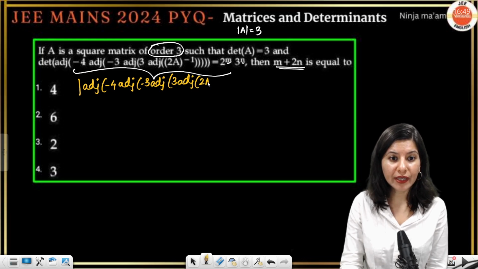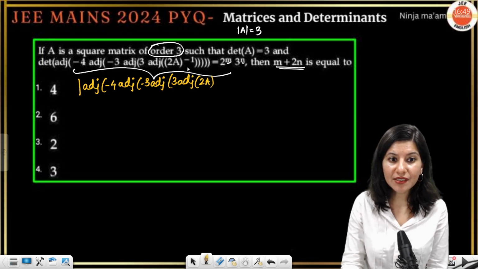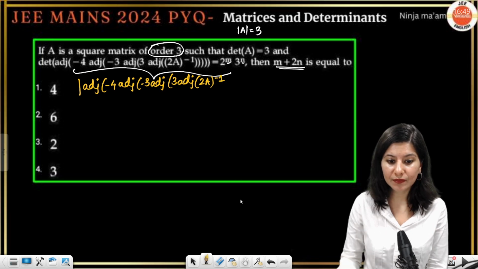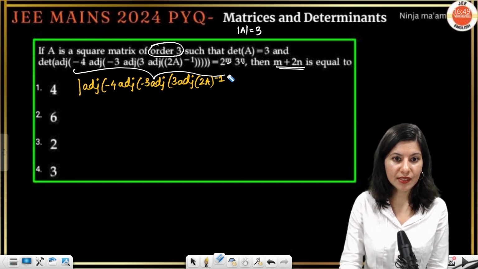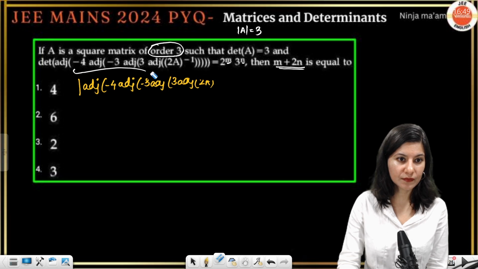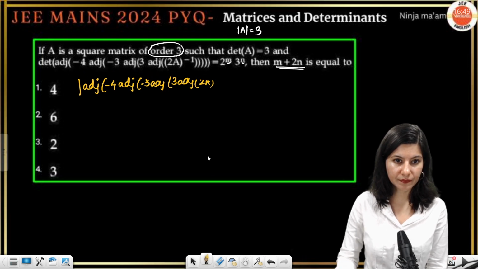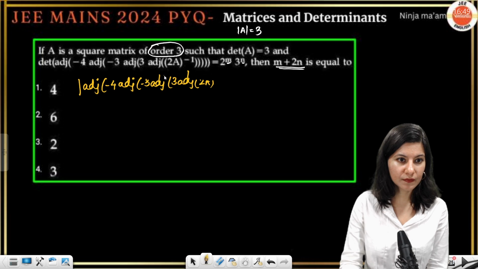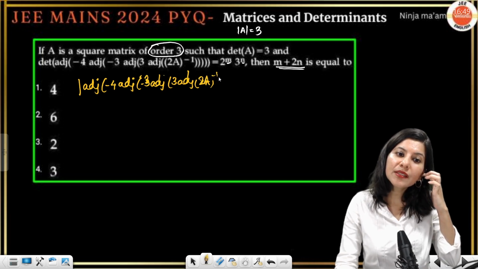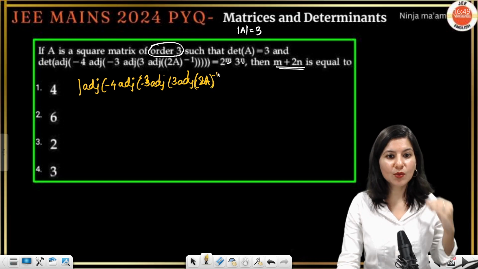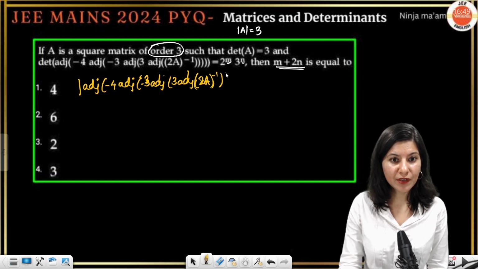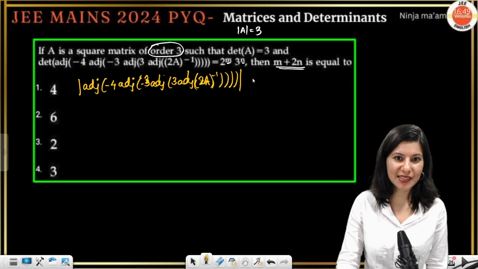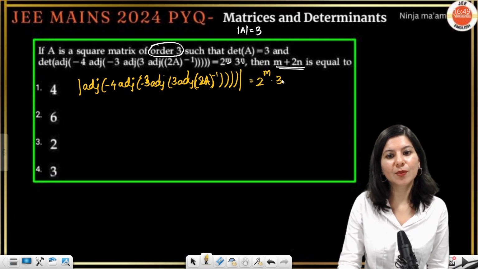So inverse is on 2A this time. Many brackets close, then determinant close. This is 2 raised to power m, 3 raised to power n.